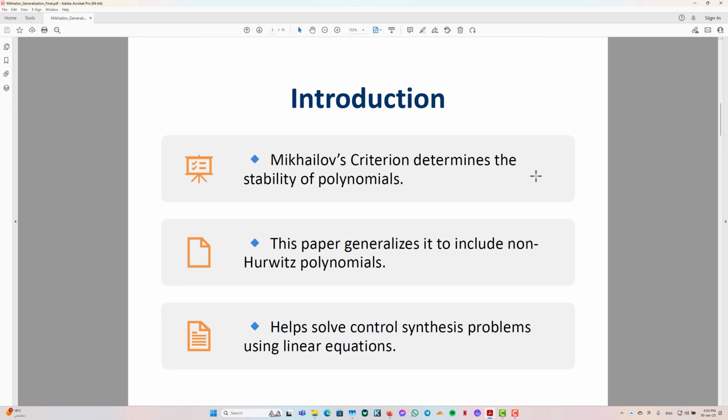In this paper, we first give an analytical version of this criterion and then extend this analytical condition to the case of non-necessarily Hurwitz polynomials. This generalization is shown to linearize some control synthesis problems in the sense that the set of stabilizing controllers is obtained as the solution set of a number of linear equations. Okay?